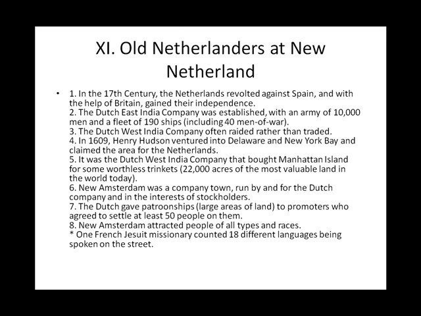7. The Dutch gave patroonships, large areas of land, to promoters who agreed to settle at least 50 people on them. 8. New Amsterdam attracted people of all types and races. One French Jesuit missionary counted 18 different languages being spoken on the same street.